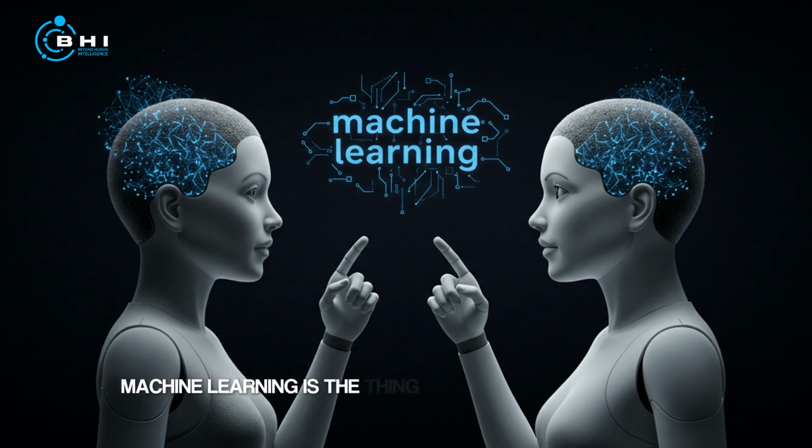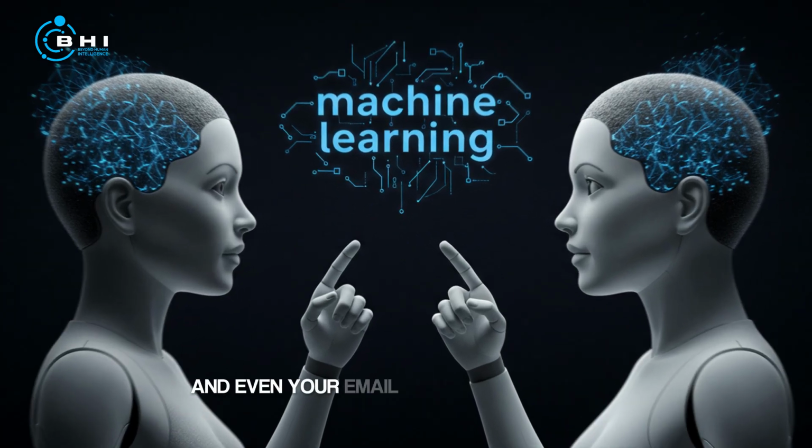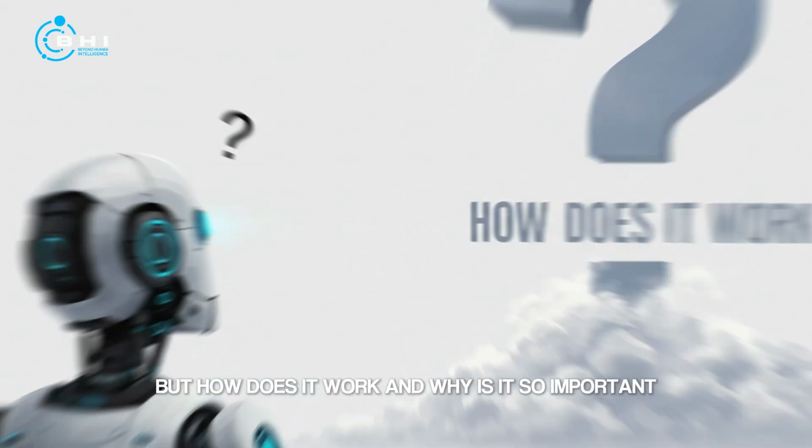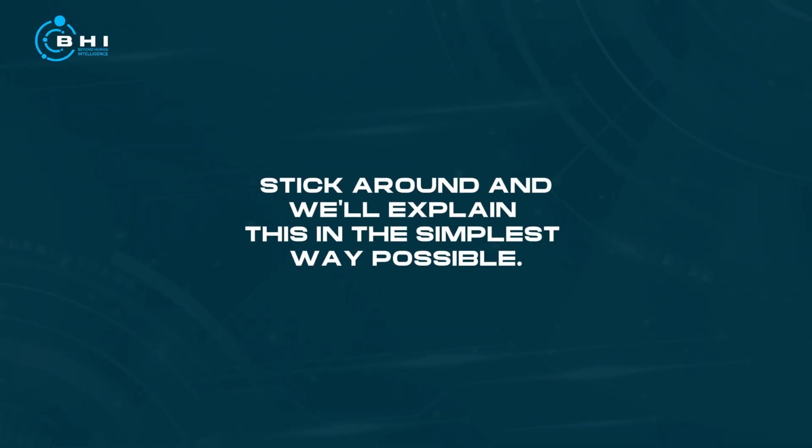Though machine learning is the thing that makes Siri, Alexa, and even your email spam filter so smart. But how does it work and why is it so important? Stick around and we'll explain this in the simplest way possible.